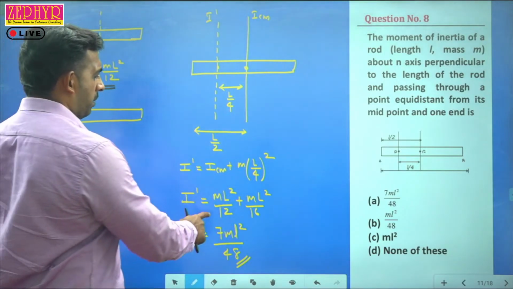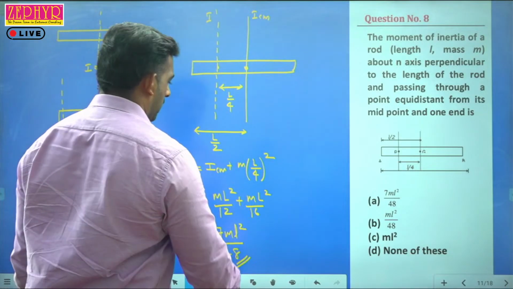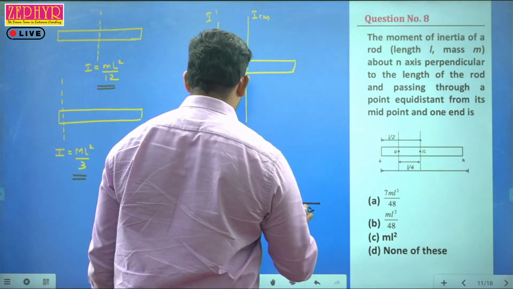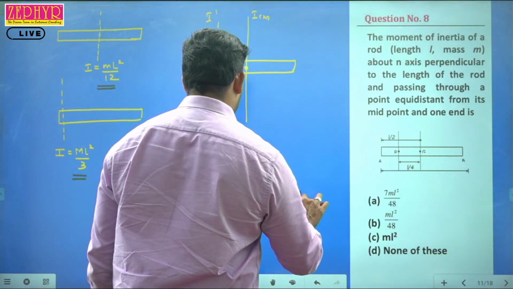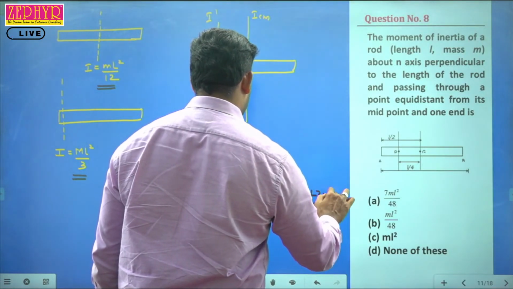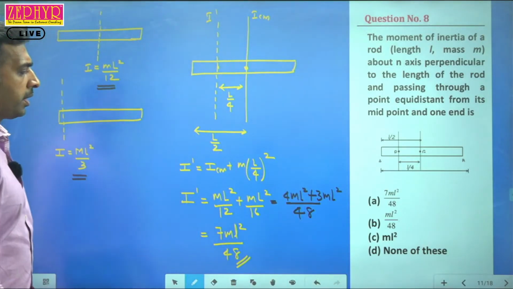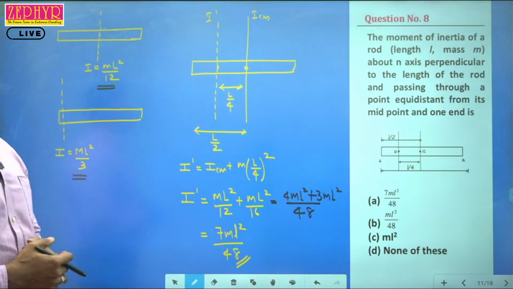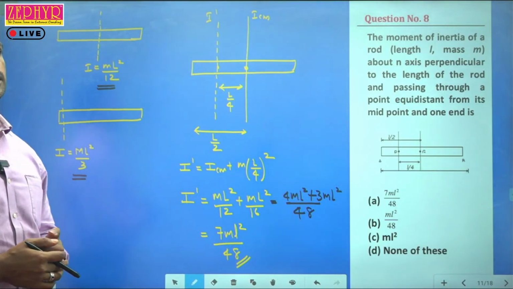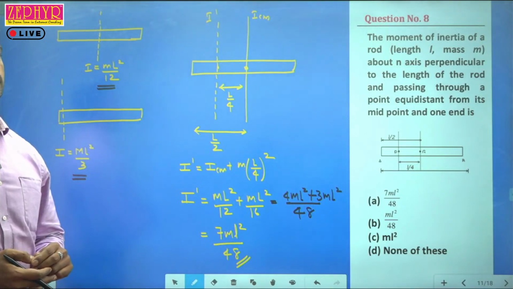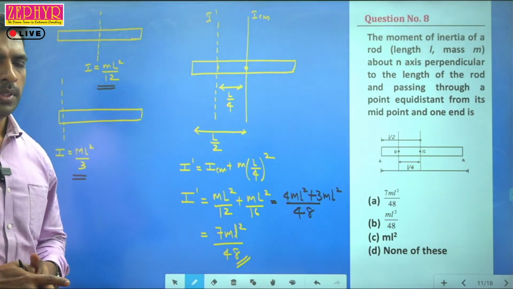So m L square by 12 plus m L square by 16. Taking the LCM as 48, we get 4 m L square plus 3 m L square, which is equal to 7 m L square by 48. Understood? I hope it is clear now.